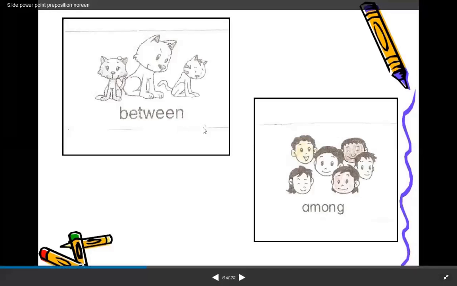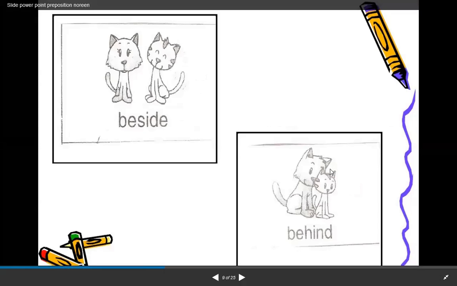Now, between. Between is the position between two things, between the two articles. Then among is used for more than two. Beside is side by side, and behind is one object behind the other.